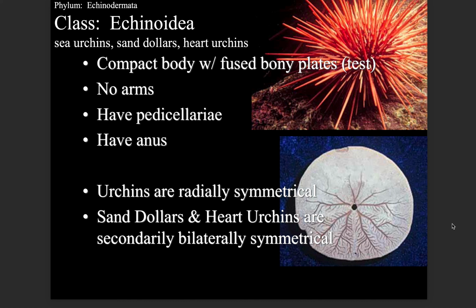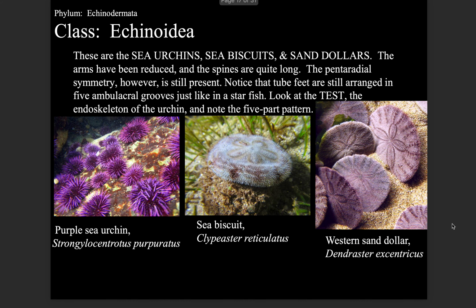These are the sea urchins, sea biscuits, and sand dollars. The arms have been reduced, and the spines are quite long. The pentaradial symmetry, however, is still present. Notice that tube feet are still arranged in 5 ambulacral grooves just like in a starfish. Look at the test, the endoskeleton of the urchin, and note the 5-part pattern. Purple sea urchin, Strongylocentrotus purpuratus, sea biscuit, western sand dollar, Dendraster excentricus.